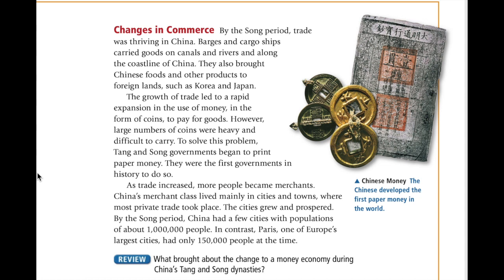As trade increased, more people became merchants. China's merchant class lived mainly in cities and towns where most private trade took place. The cities grew and prospered. By the Song period, China had a few cities with populations of about 1 million people. In contrast, Paris, one of Europe's largest cities, had only 150,000 people at the time.